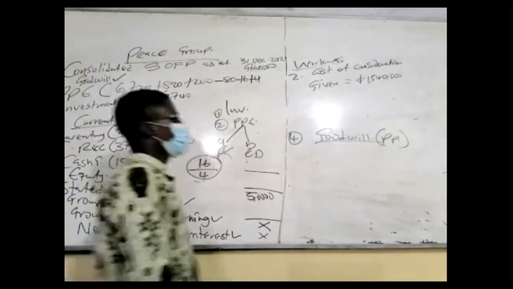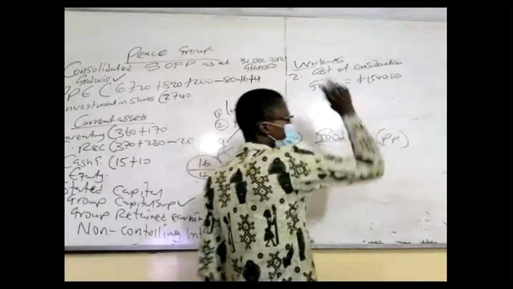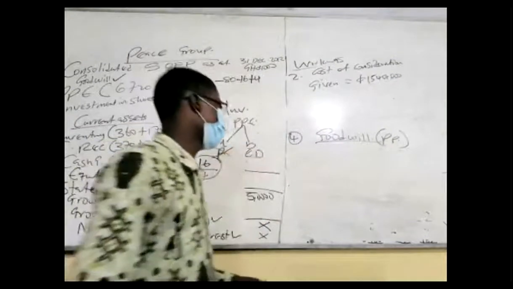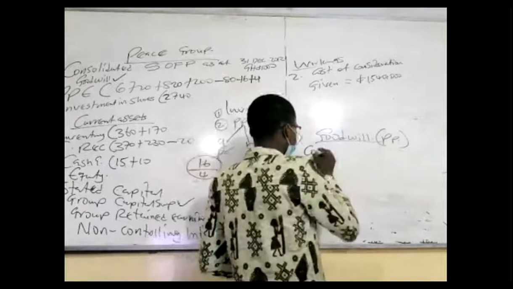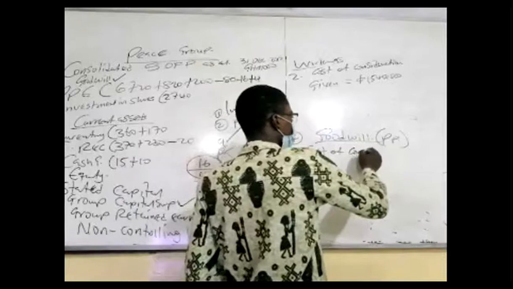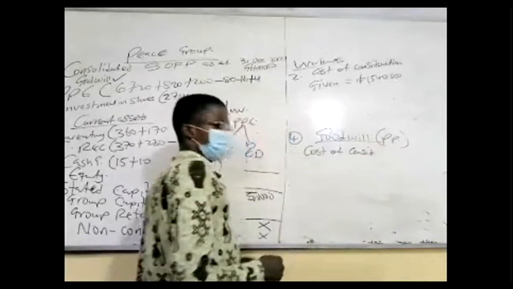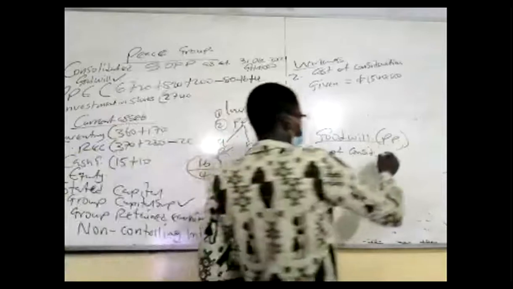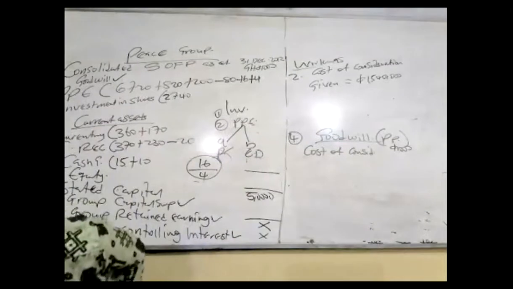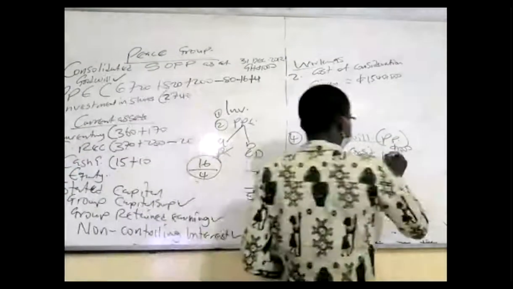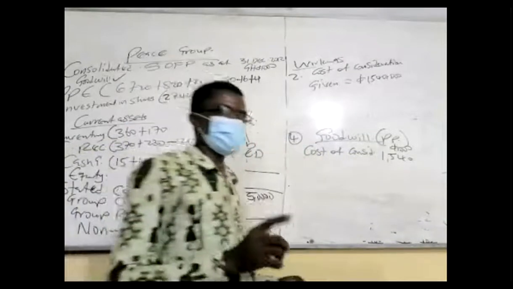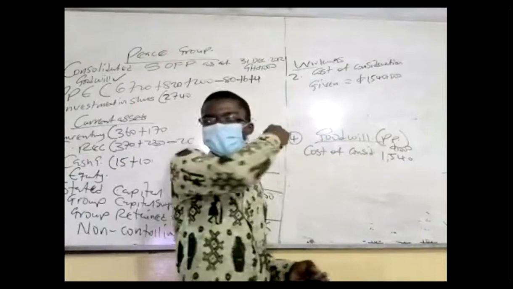In this example, now, this is the goodwill of the parent only. Goodwill of who? The parent. We start by saying cost of consideration. What's the cost of consideration? So let's read the thousands here. Cost of consideration happens to be 1540. Once you know the cost of consideration, I'm going to explain this one under working number 2.